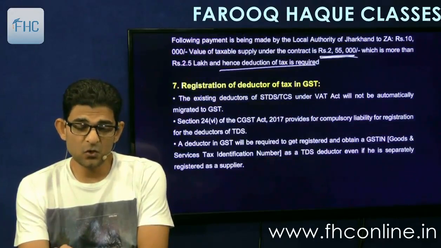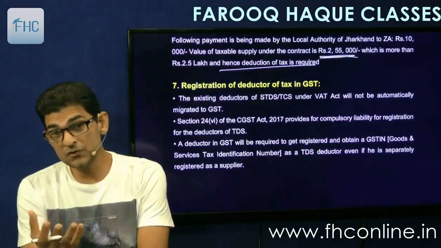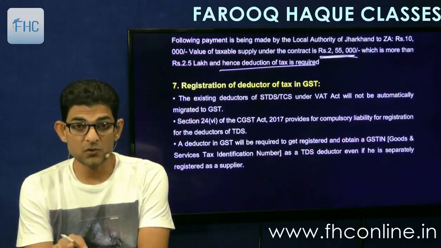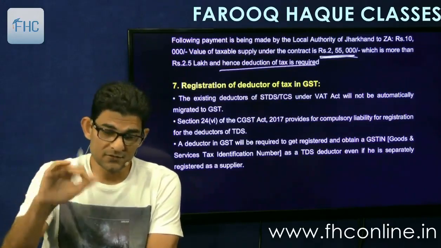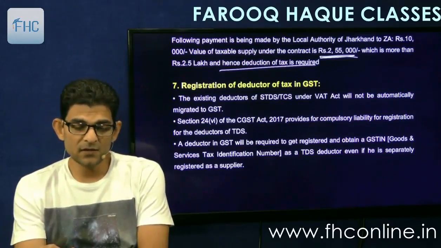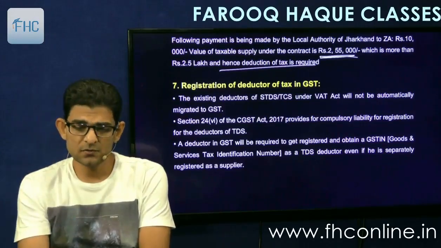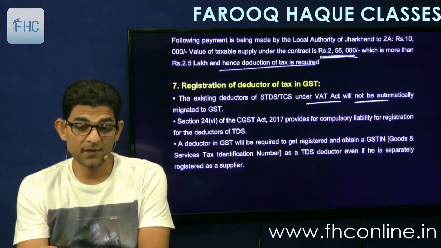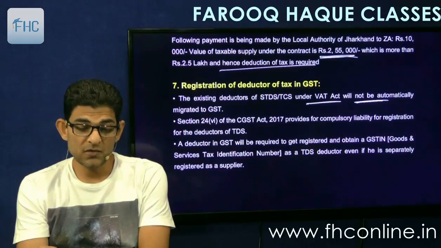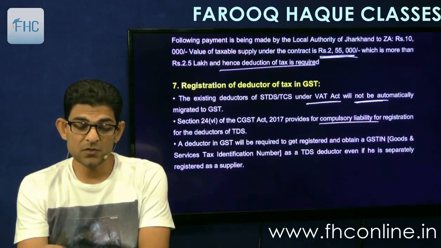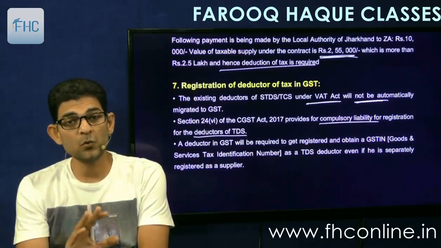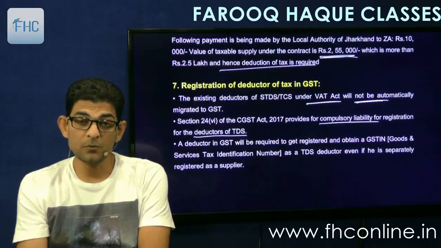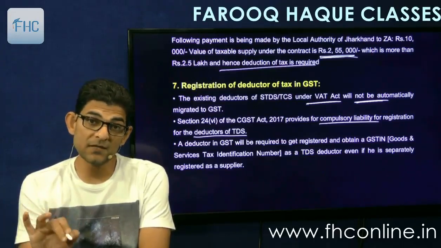Then there is registration of deductor of tax. Now these are the other provisions which we'll see under different chapters, but they are given in a combined fashion here so that you will remember all the things regarding TDS. So it says the existing deductors of the old laws under VAT Acts will not be automatically migrated to GST. Section 24 clause 6 provides for compulsory liability for registration for all deductors of TDS. So the old ones are not automatically migrated, they will have to take fresh registration here, and all people who are liable for TDS have to get compulsorily registered.